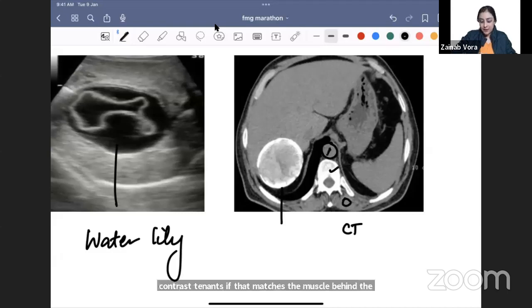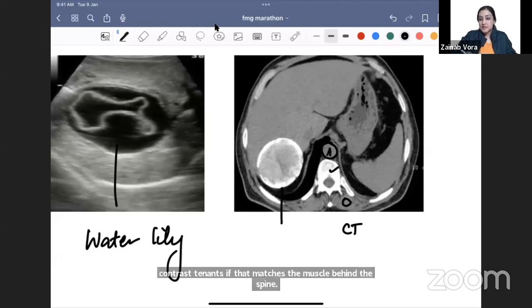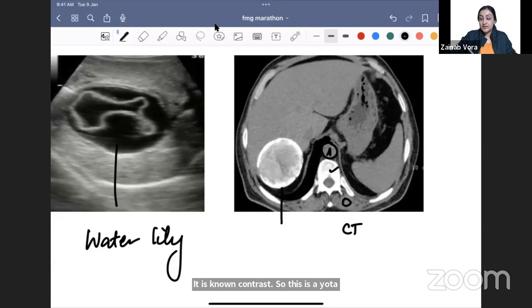So this is the aorta here. If the aorta is not whiter than the muscle, it means it is a non-contrast CT. If the aorta is whiter than the muscle, it is a contrast enhanced CT.